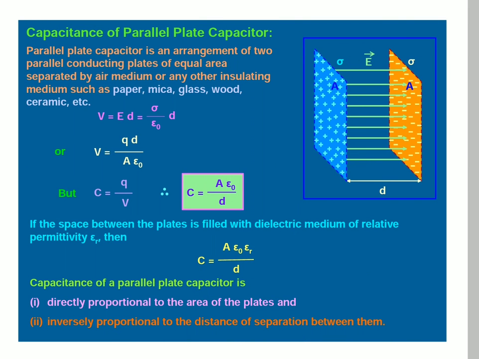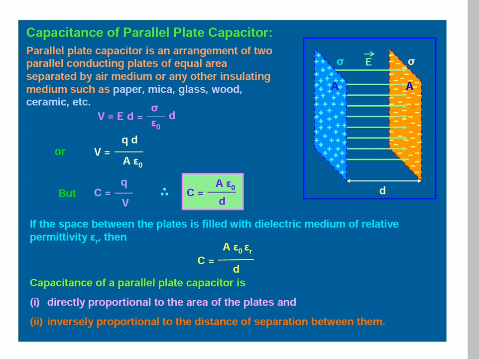Capacitance of a parallel plate capacitor, very important one. See here, consider two plates A and B. Here we consider one side is positive, another side is negative. We know that electric field intensity is always directed from positive to negative. Sigma indicates surface charge density, same for both plates.